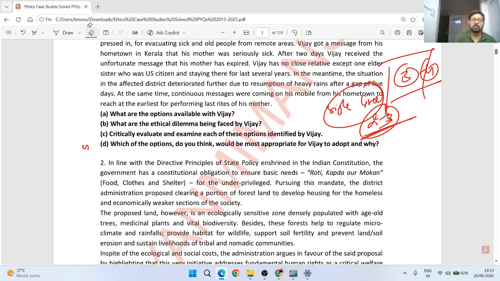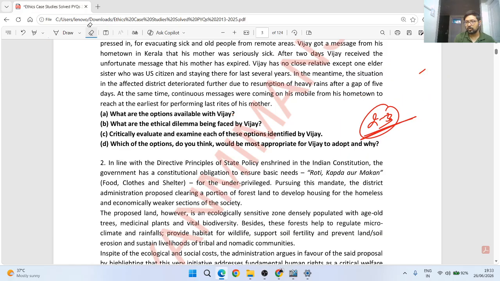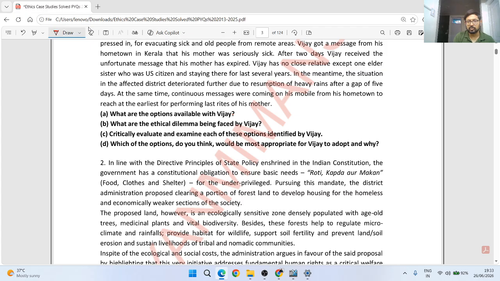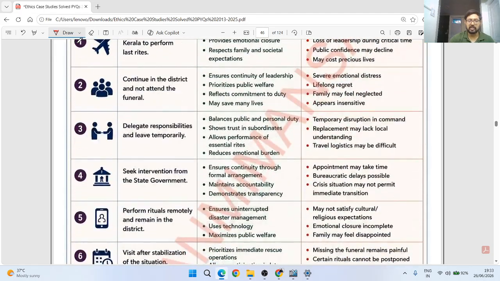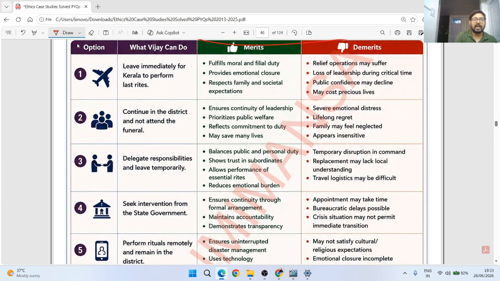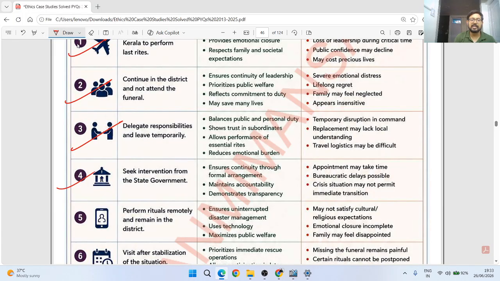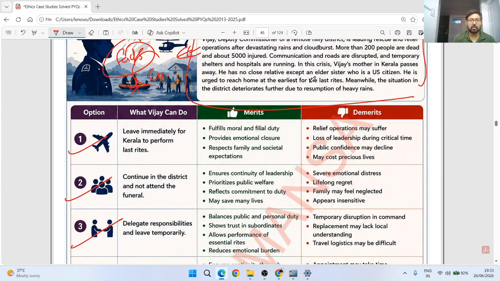तो try to frame at least 4, है ना। और इस बुक में we have tried to give you up to 6 options also, ठीक है। If you look at this first case study itself, तो हमने इसमें कुछ 6 ऑप्शन बना के दिए हैं, राइट। And again any one of these option cannot be the direct answer, right? If you can see कि single liner answer तो नहीं हो सकता, right? And for every option we have given you merits and demerits. We have tried to give you 3 to 4 merits and demerits of every option.